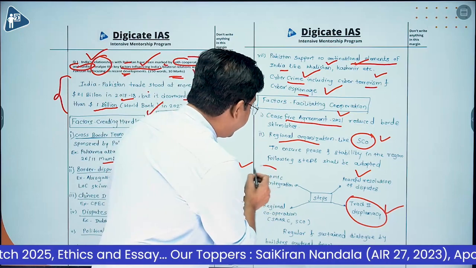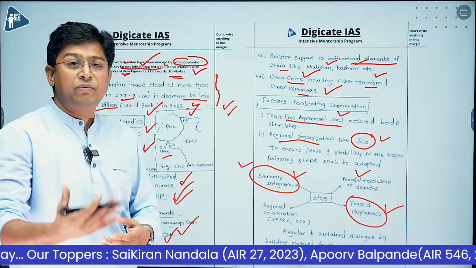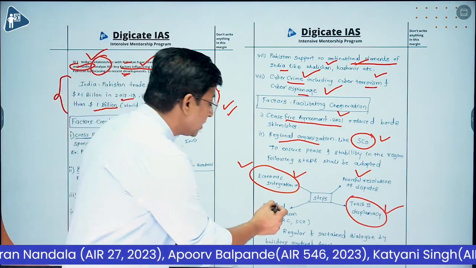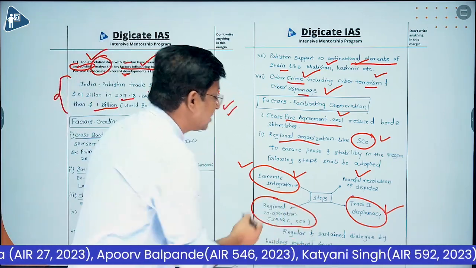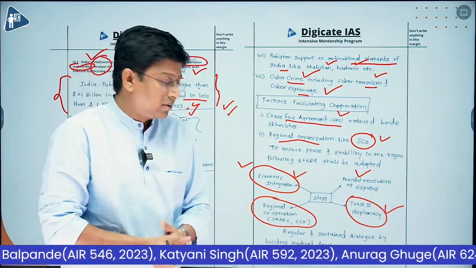Next, we can have more economic integration. All right, so there will be less scope, less preference to political conflict or any other conflicts. And then regional cooperation organizations like SAARC, like SCO can also be harnessed to resolve the disputes.